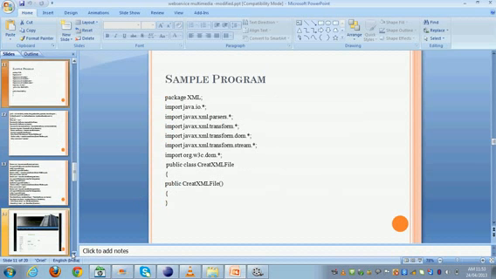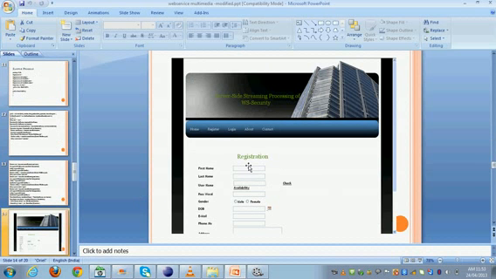These are our sample codings, and these are our screenshots. The first page of our project consists of Home, Register, Login, About, and Contact. First, the new user has to register. We have to enter the first name, last name, username, and password, which are used for verification and can be stored in the database.